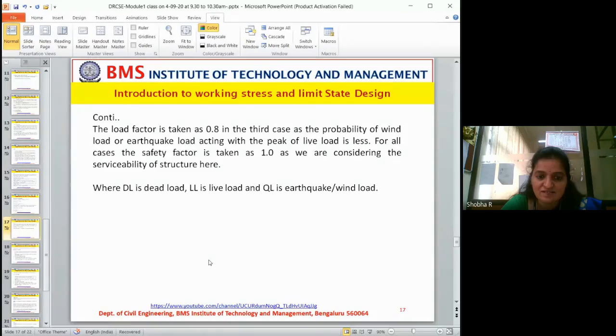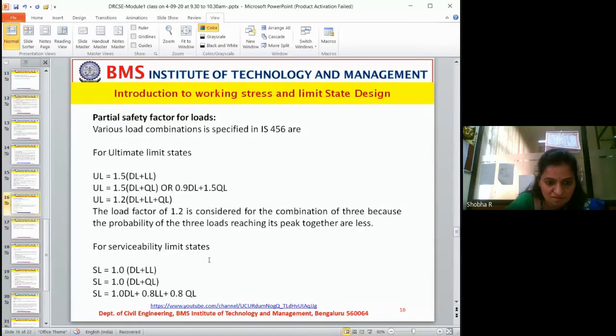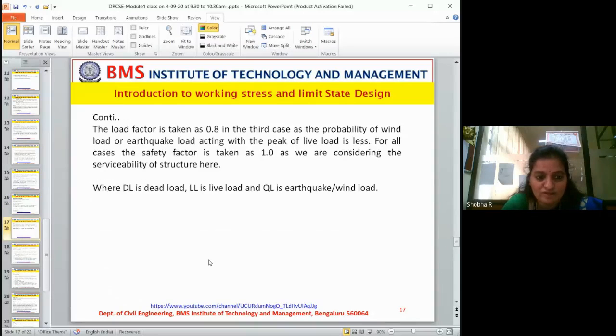The load factor is taken as 0.8 in the third because the probability of wind load and earthquake load acting with the peak of live load is very less. As I told you, all together will not reach the peak in one stretch. For all the cases, the safety factor is taken as 1 as we are considering the serviceability of the structure here.